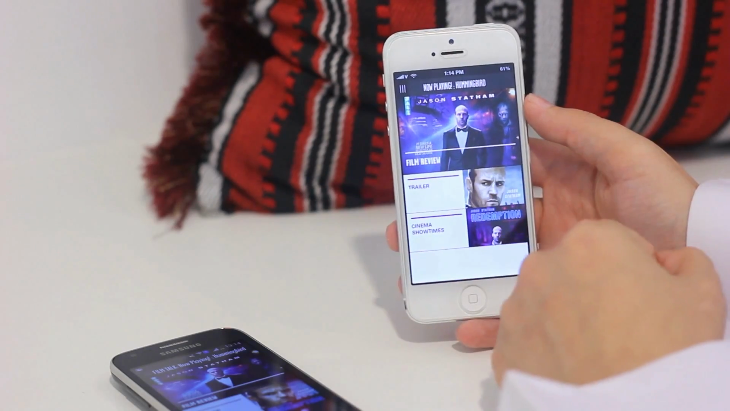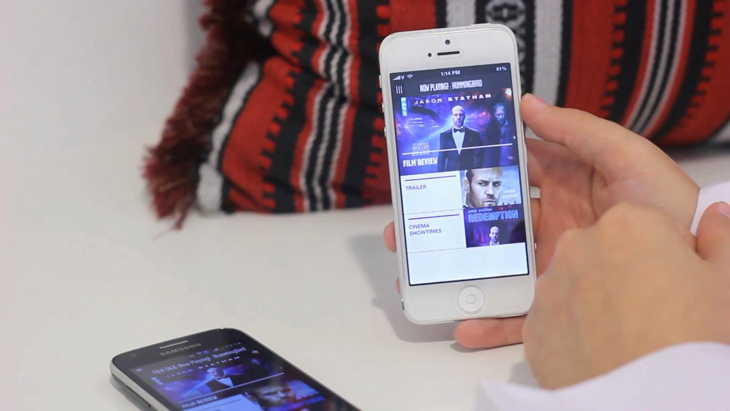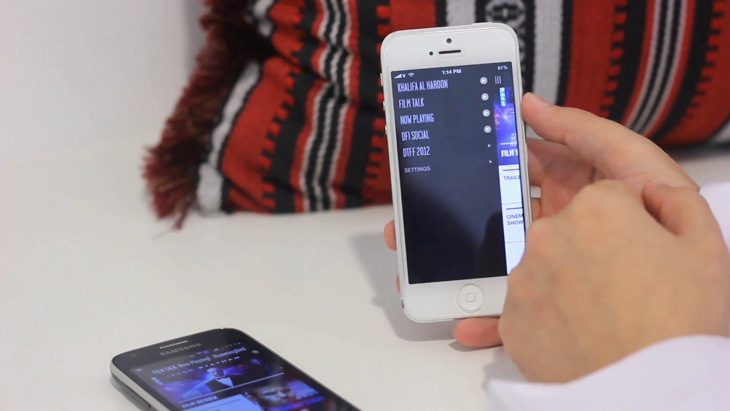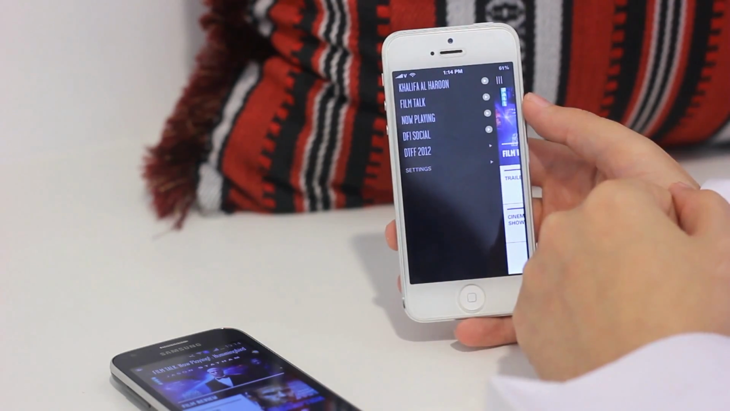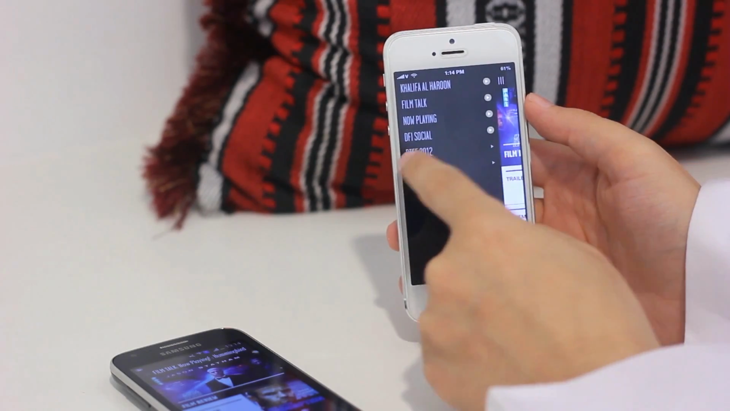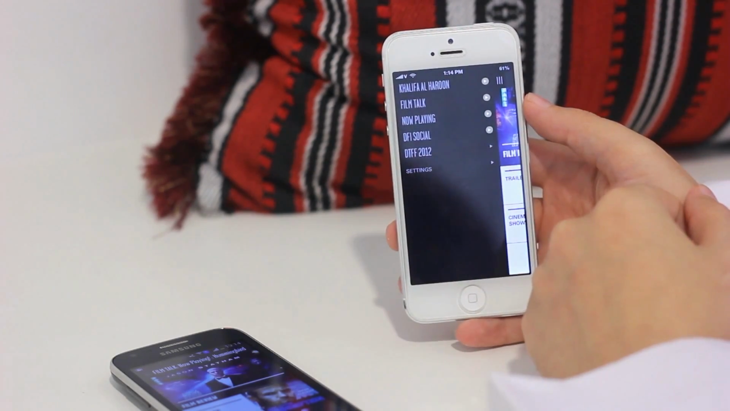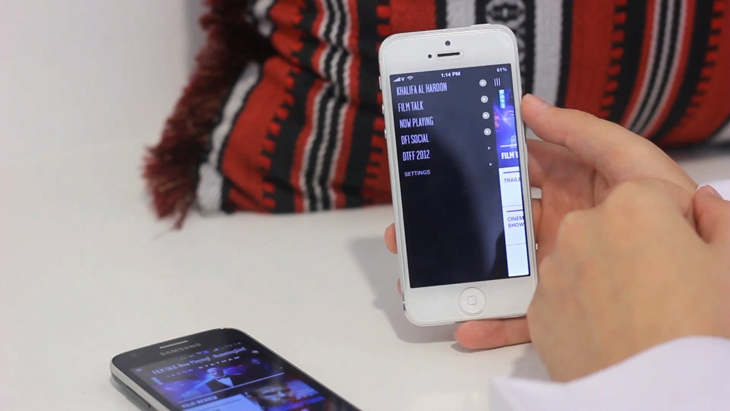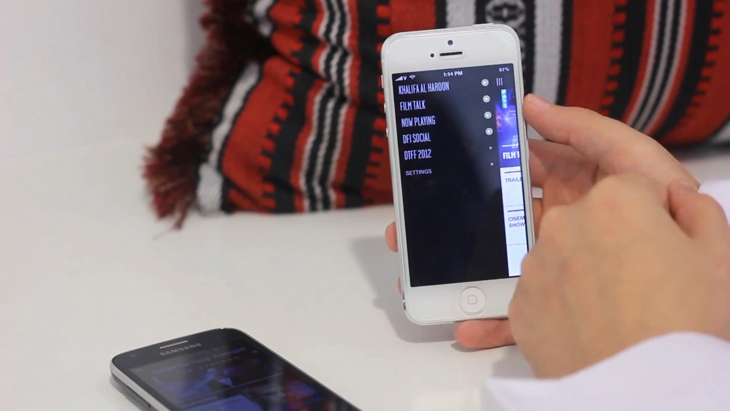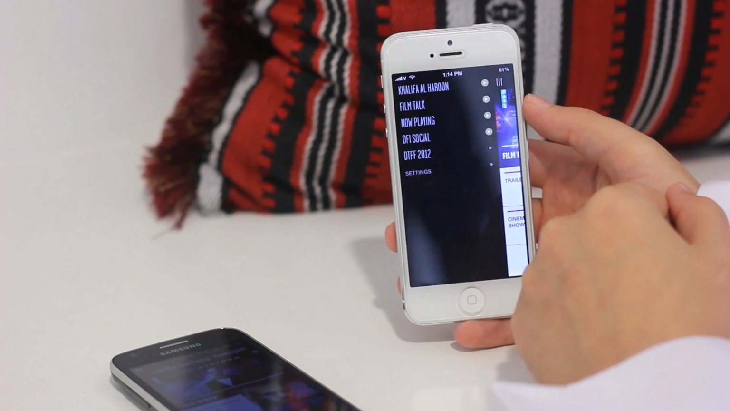Now what are the features that you're going to find? Again, in this case you've got Jason Statham because they're now playing the Hummingbird. And of course you've got my name up there. Yeah, that's my name. We've got Film Talk, now playing, DFi Social, and of course they've got the DTFF 2012 over here because we did have the Tribeca Film Festival here in Qatar, and they're going to be updating this application to reflect the new festivals that are happening this year.